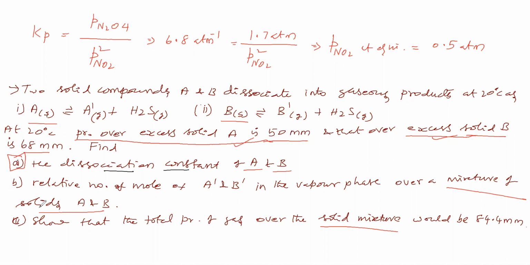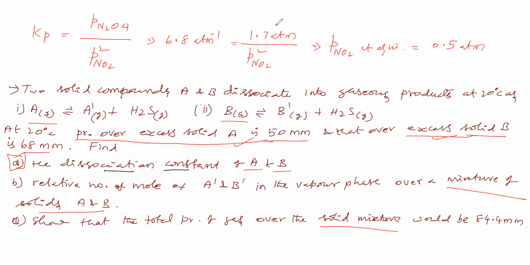Now we will go for the second subdivision. The second subdivision says: relative number of moles of A dash and B dash in the vapor phase over a mixture of solids A and B. In the second subdivision they are saying we have to take A and B in a mixture form.